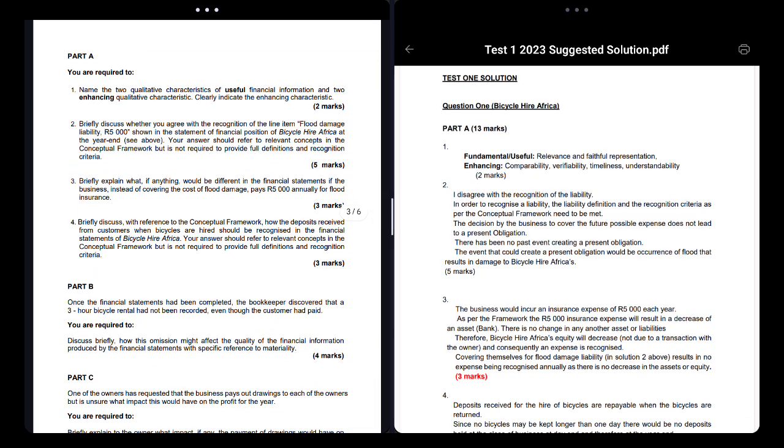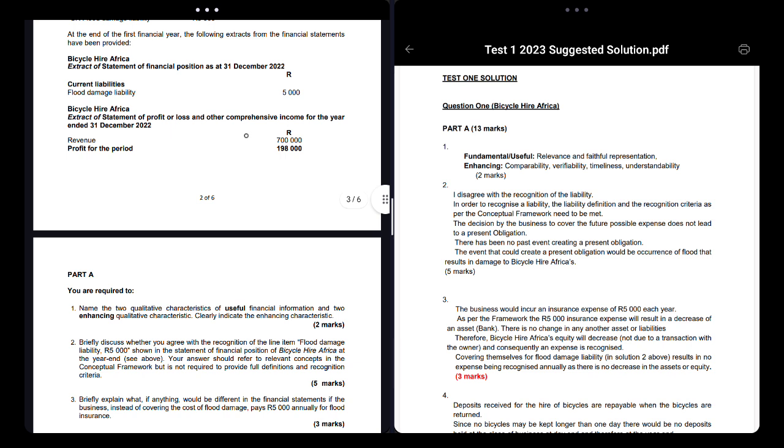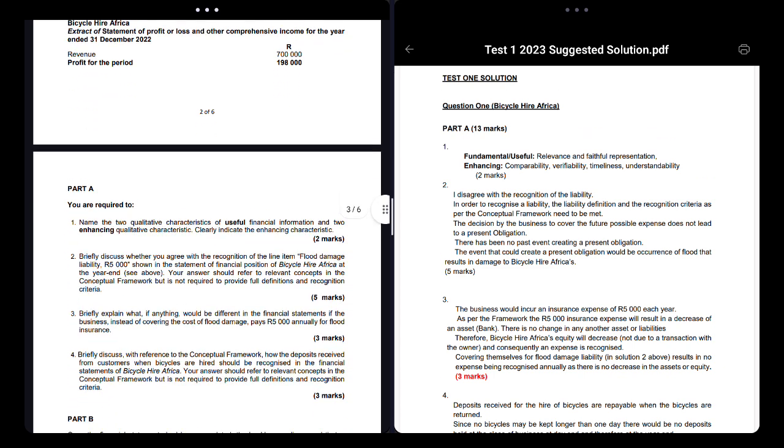Okay, so discuss whether you agree with the recognition of the food damage liability of 5,000 shown in the statement of financial position. So in this financial position, they have the food damage liability of 5,000. We're going to be an auditor. We're going to see if they did that right. Was it supposed to be under liabilities? What was it supposed to be shown in the balance sheet?